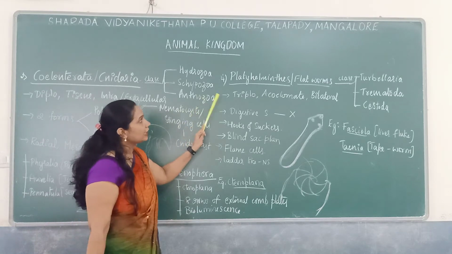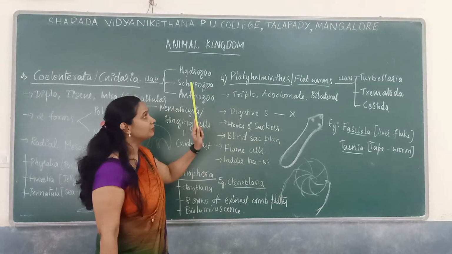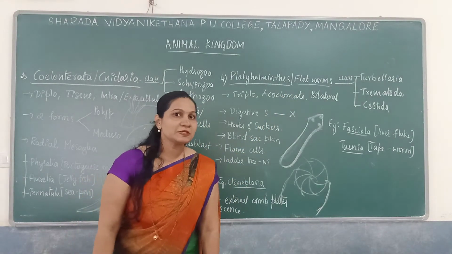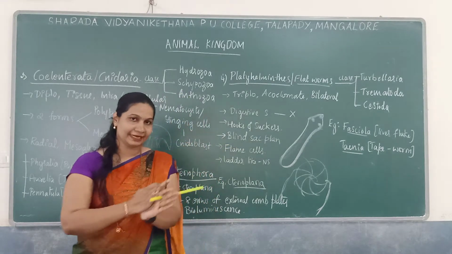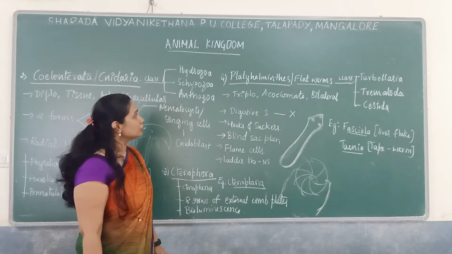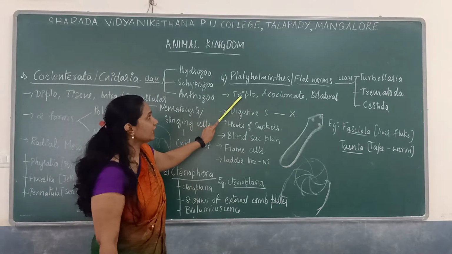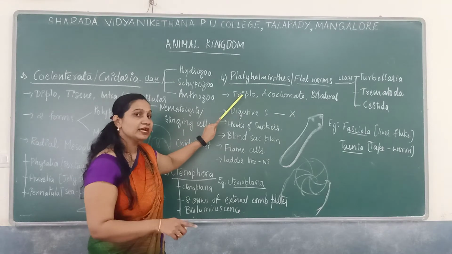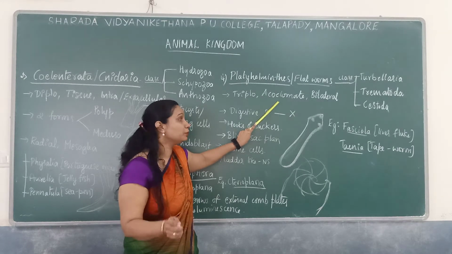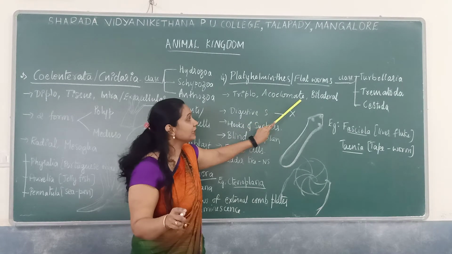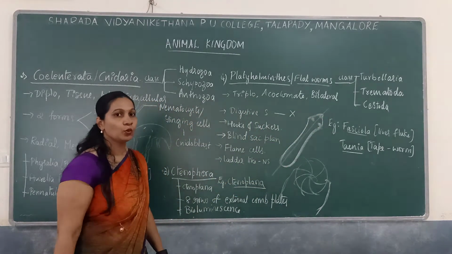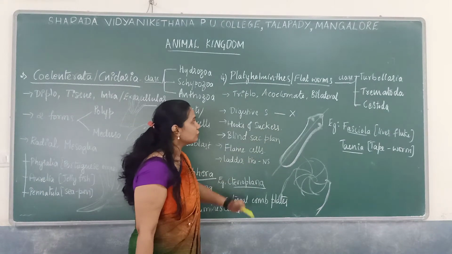Next we'll move on to the next phylum, Platyhelminthes. They are also known as flatworms. Why are they called flatworms? Because they are dorso-ventrally flattened, that's why they are known as flatworms. Their features are: they are triploblastic, and though they are triploblastic, there is an absence of coelom, so they are acoelomate. They have bilateral symmetry, which means the body can be divided in only one plane.